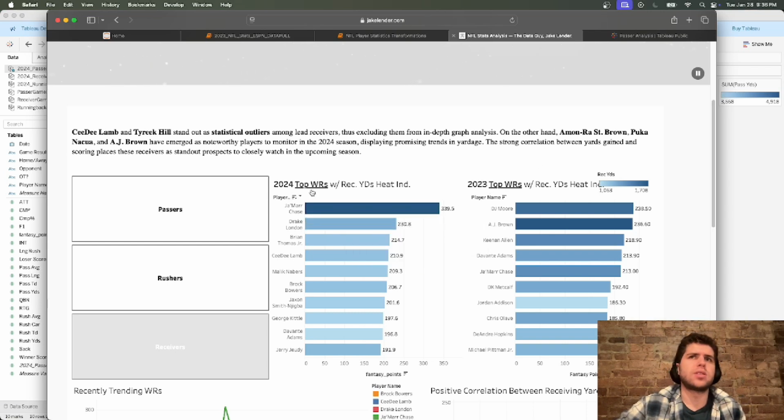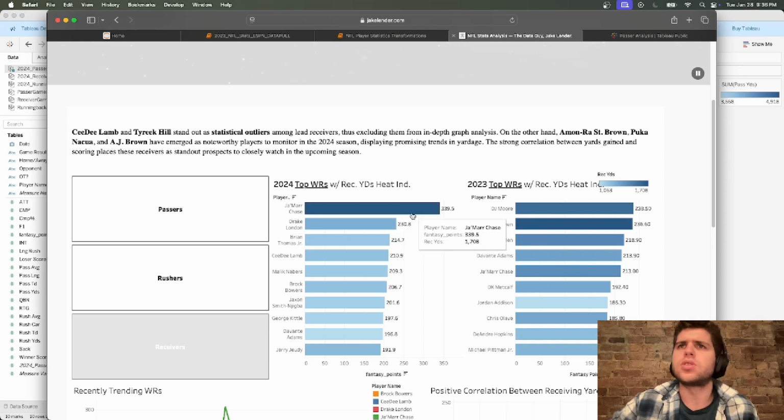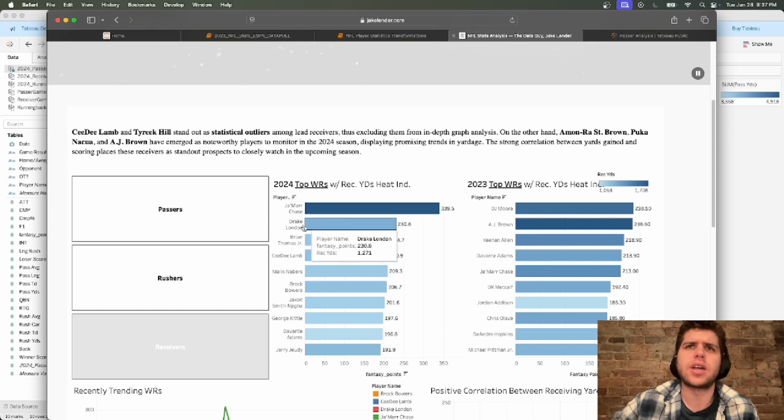It depends what we base the top receivers on. It looks like it's based on fantasy football points here. So it's possible, but again, it would be a little weird that this person, Ja'Marr Chase, scored 100 more points than the next best, Drake London. So, in my mind, that's definitely something I would want to look into.